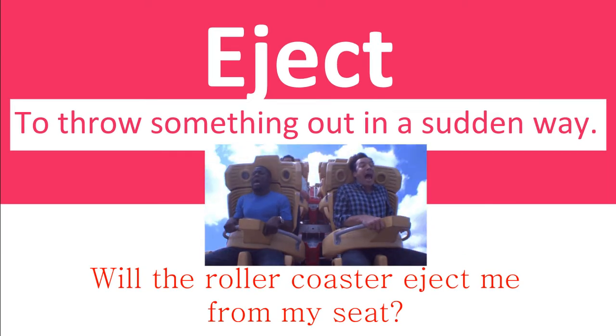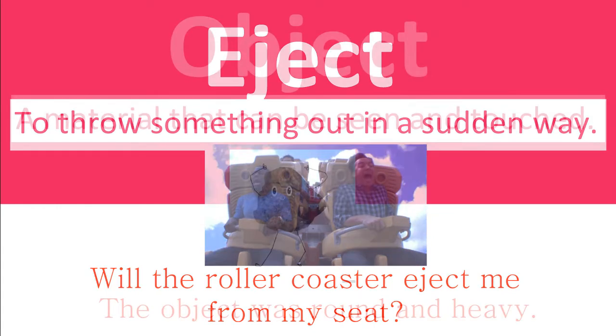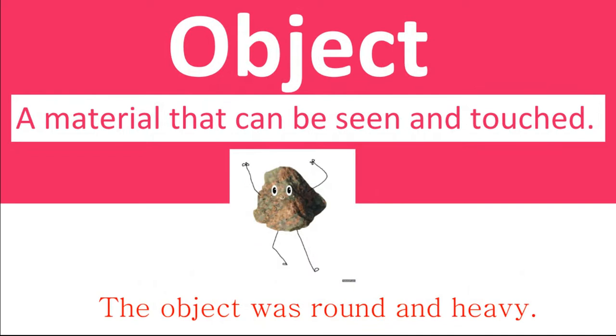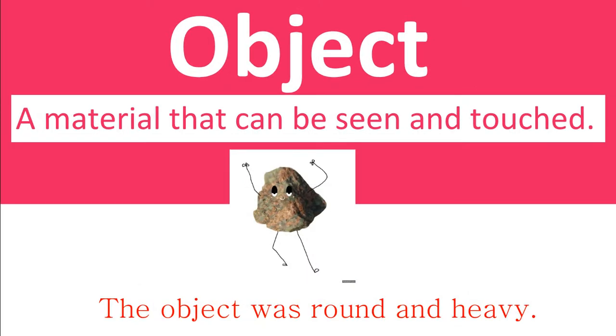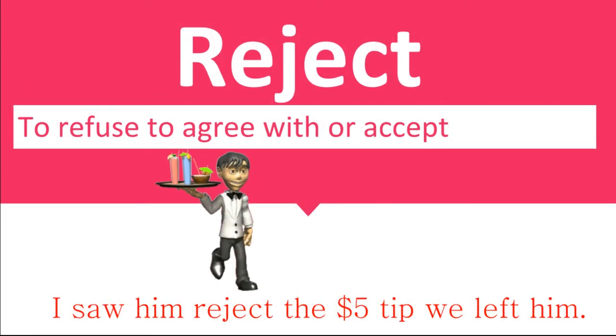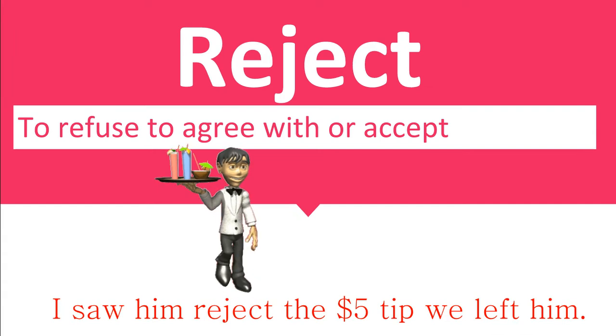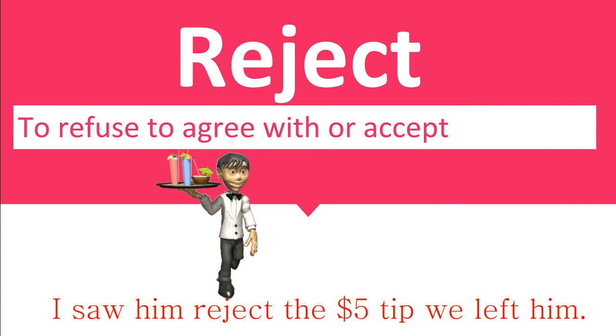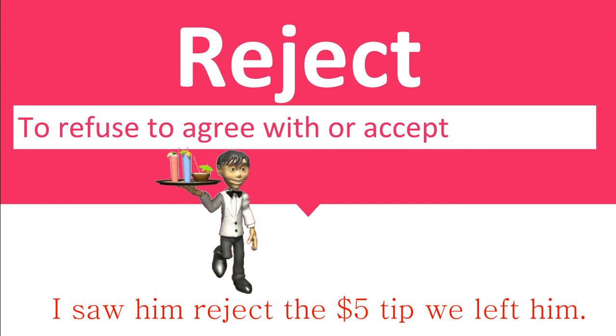Eject. Eject is to throw something out in a sudden way. Will the roller coaster eject me from my seat? All right, object is next. Object is a material that can be seen and touched. So the sentence I have is, the object was round and heavy. So I have a picture of a rock here. Next, I have reject. Reject is to refuse to agree with or to accept. The sentence I have is, I saw him reject the $5 tip we left him.